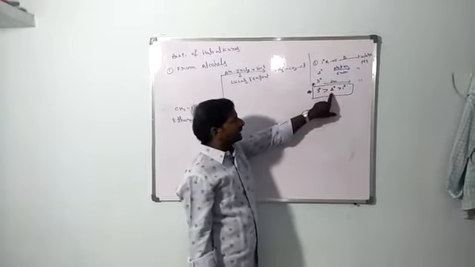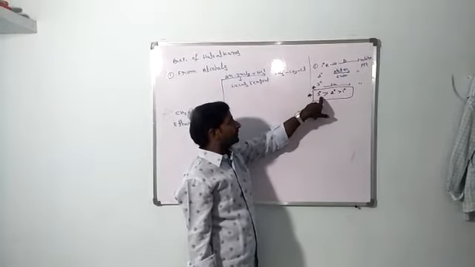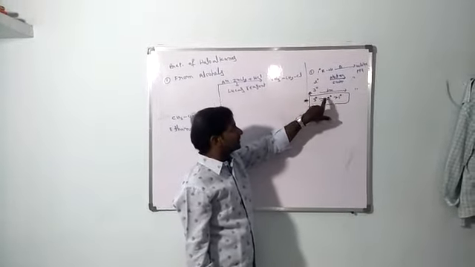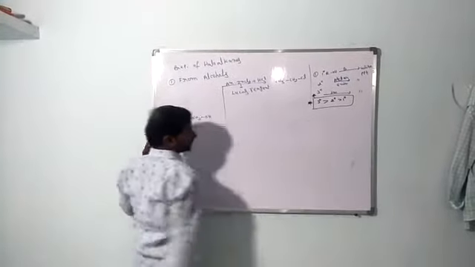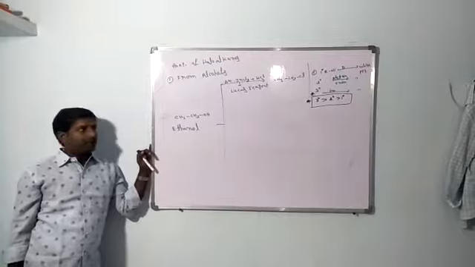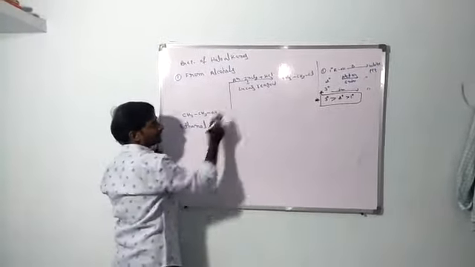The correct order of alcohols with Lucas reagent is tertiary, secondary, primary. That is the first preparation of haloalkanes, using the Lucas reagent.